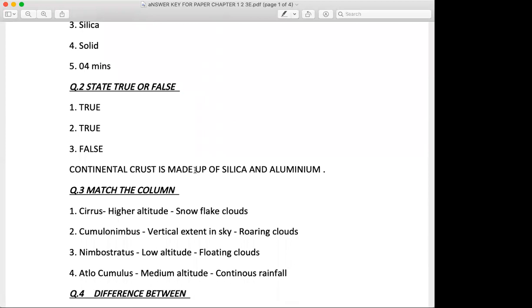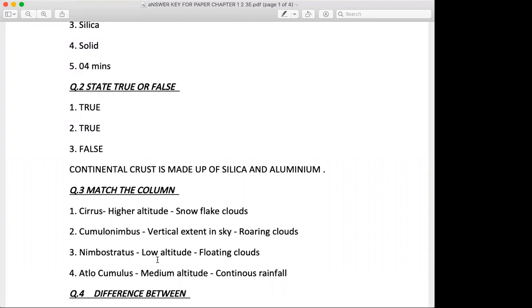Going ahead, question number 3 was match the column. You had 3 columns A, B and C. So first you will match A with B and then you will match both of them with C. The very first one was cirrus. The answer will be higher altitude, and in column C the answer will be snowflake clouds. Second was cumulonimbus. In column B the answer is vertical extent in sky, and in the column C it will be roaring clouds.